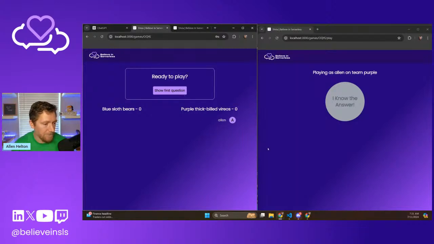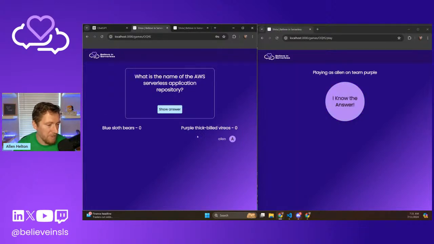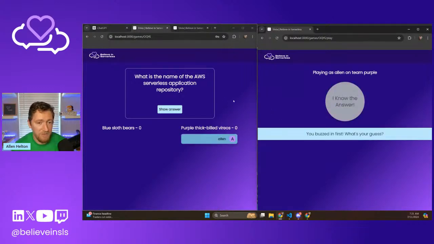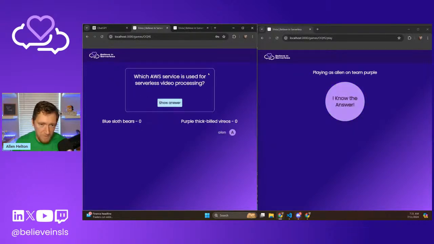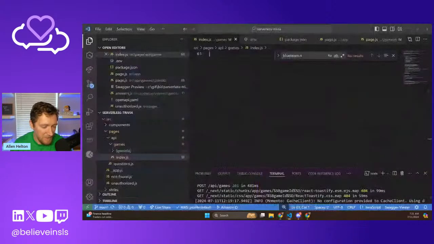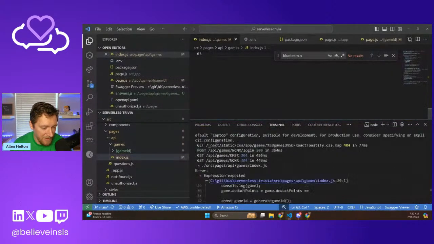So let's try. What is the name of the AWS serverless application repository? I believe it's just called Serverless Application Repository. Yes. I love these intuitive names. All right, we're going to say that I got that wrong because I really want to see that pop in as -10. Oh my goodness. Okay. That's a little bit upsetting to me right now because I really thought we had that fixed.